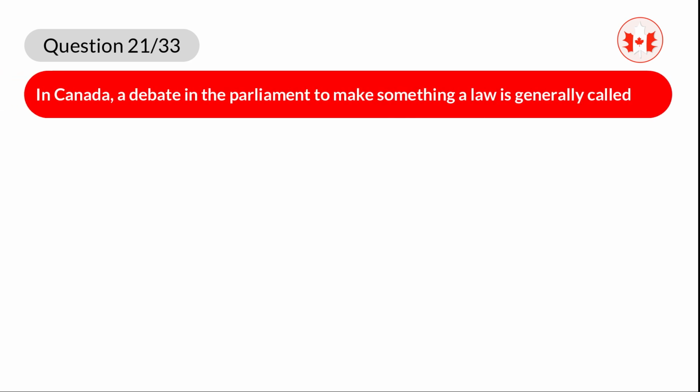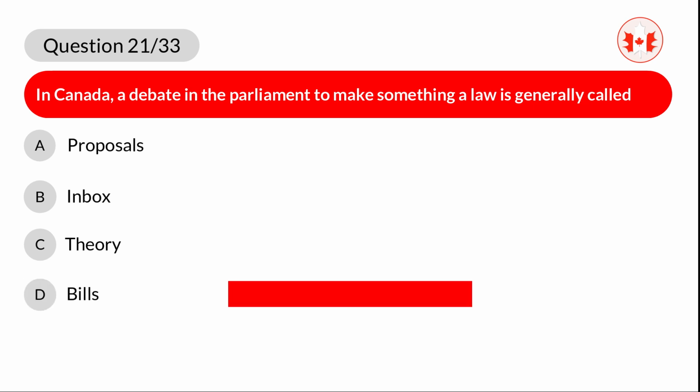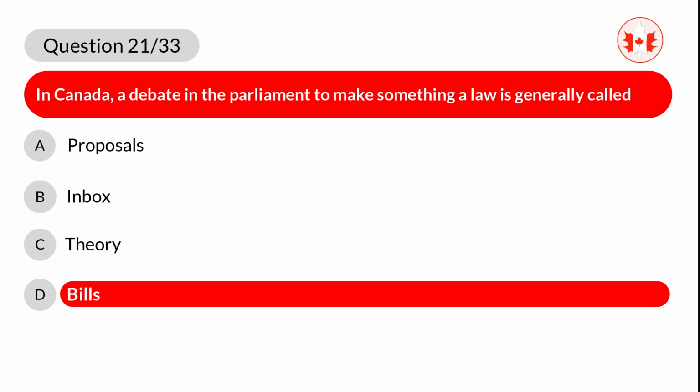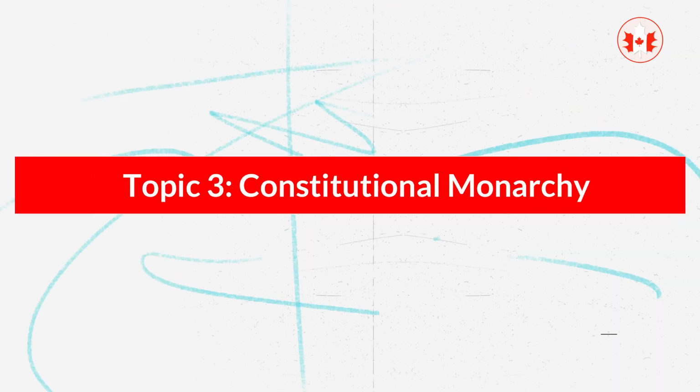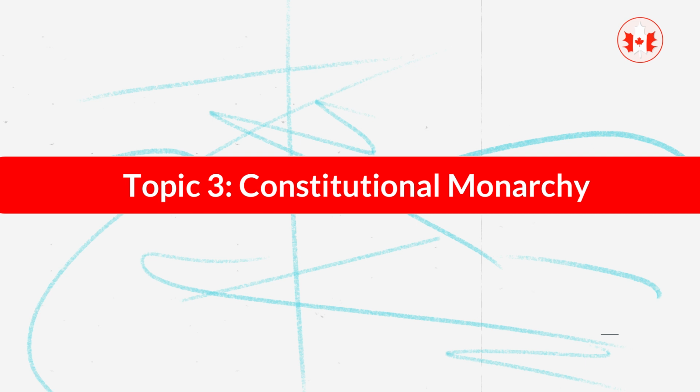Question 21. In Canada, a debate in the Parliament to make something a law is generally called A. Proposals. B. Inbox. C. Theory. D. Bills. Correct answer is D. Bills. Explanation. A bill proposed in Parliament to become law is generally called a bill. Constitutional monarchy.